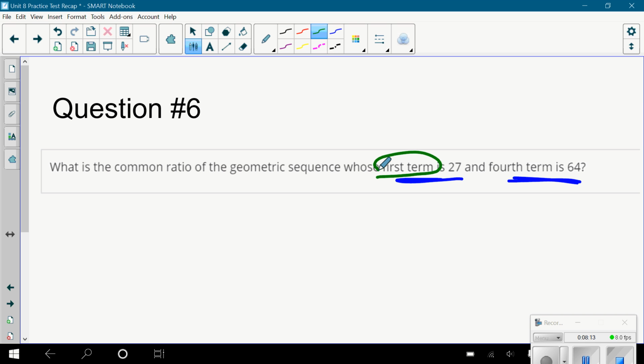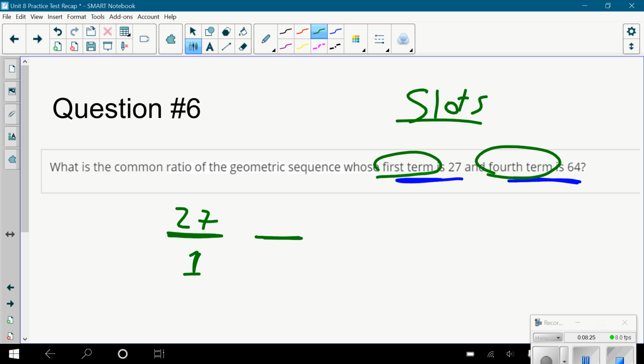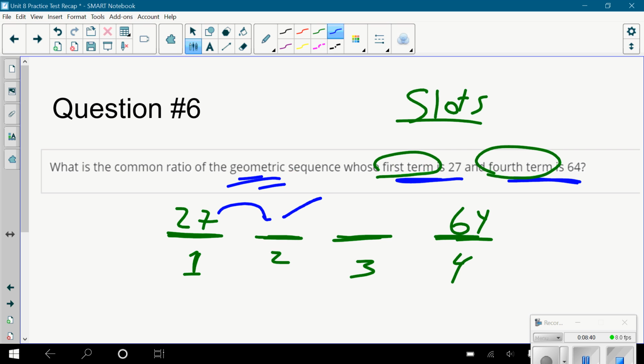Remember, when they tell you terms that are spaced out like this, we need to use this slots idea. It's really going to help us visualize it. The first term is 27. Second term, blank. Third term, blank. Fourth term, 64. Now remember, this is geometric. What does geometric mean? It means you're multiplying by r every time. So I'm going to do times r, times r, times r to get 64. This picture is going to help me remember my equation. My equation says 27 times r times r times r equals 64.